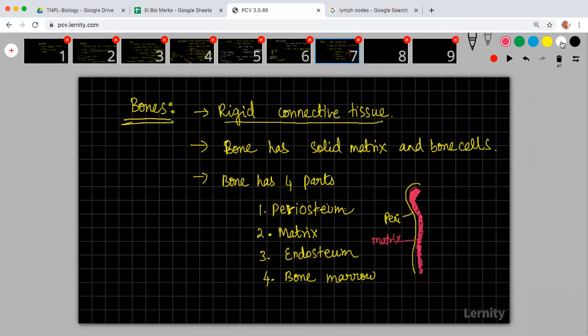Okay, and inside that matrix you have a layer which is called the endosteum. And in between only, what will you see? You will see the bone marrow.